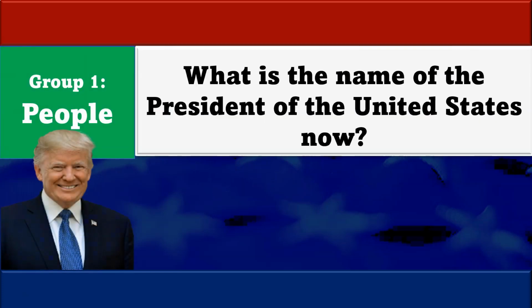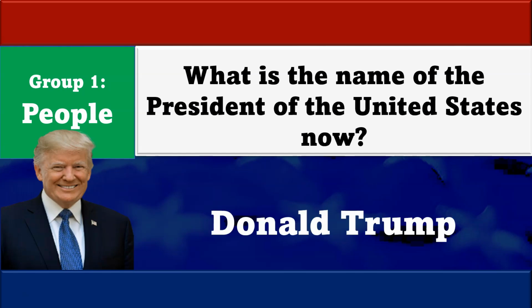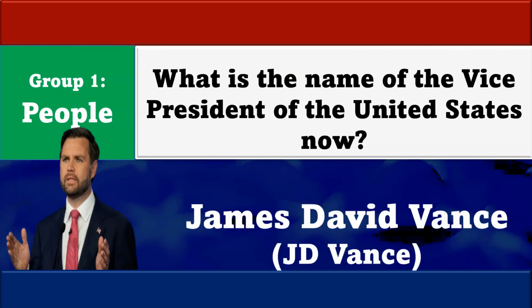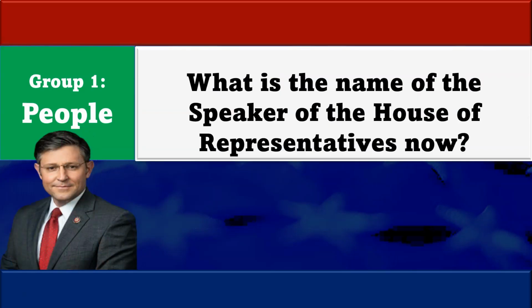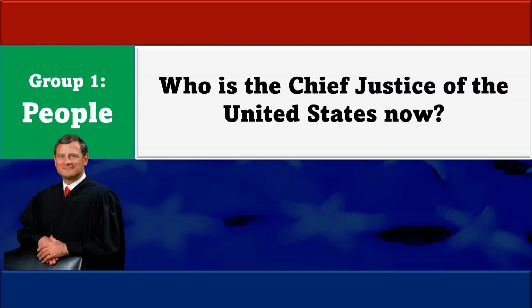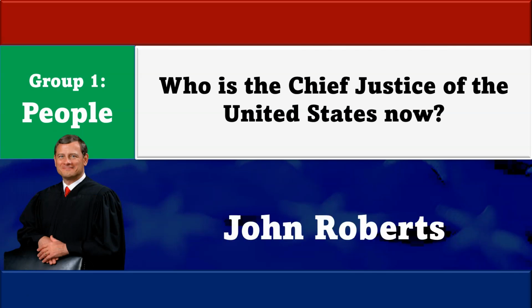What is the name of the President of the United States now? Donald Trump. What is the name of the Vice President of the United States now? James David Vance, also known as J.D. Vance. What is the name of the Speaker of the House of Representatives now? Mike Johnson. Who is the Chief Justice of the United States now? John Roberts.